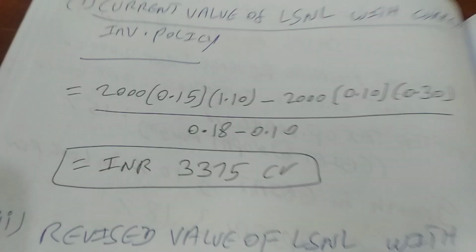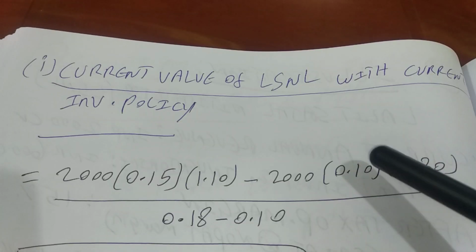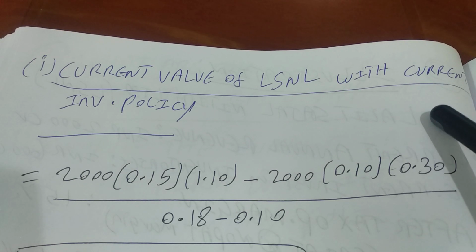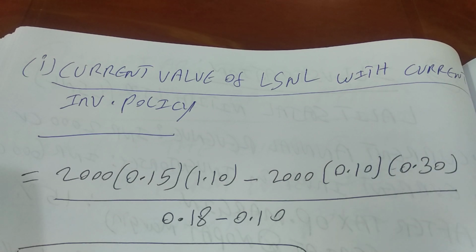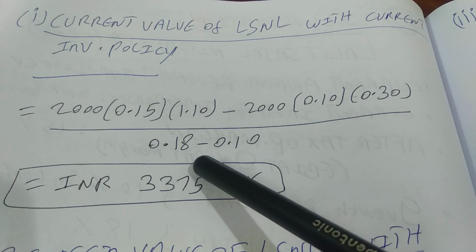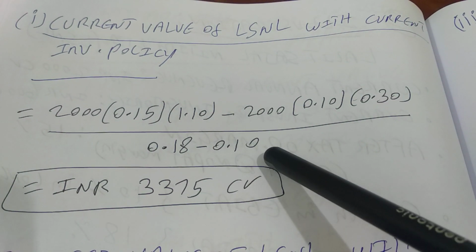So with these assumptions, if you are going to look at the numbers now, right? So in step number 1, we are going to find out what is the value of the firm with its current inventory policy. So the formula is FCFF divided by difference between cost of capital and growth rate.